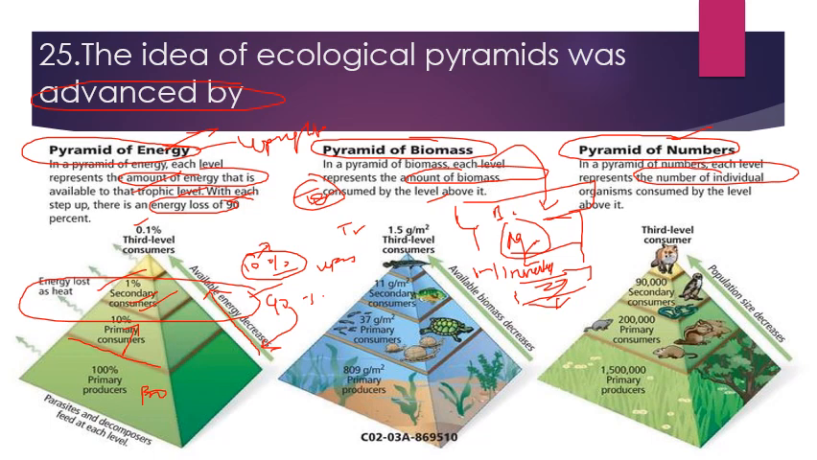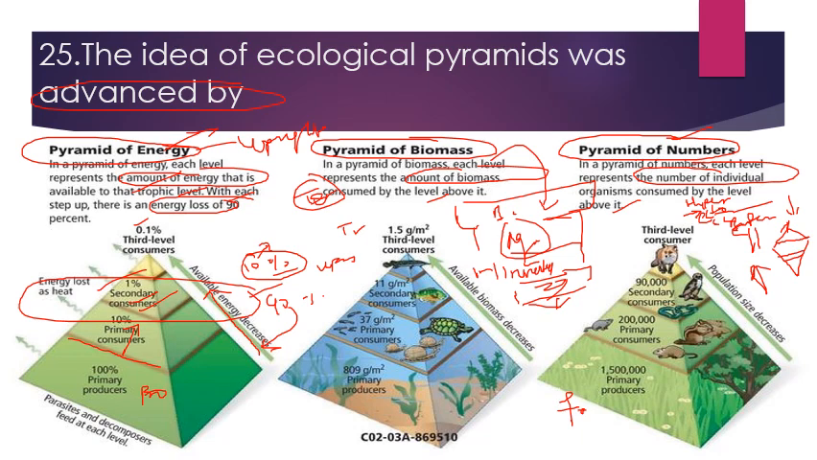The pyramid of numbers, in each trophic level, represents the number of individual organisms consumed by the level above it. In a forest ecosystem, it is always upright, and it is inverted in the case of a parasitic food chain. For example, there is one tree which is inhabited by many birds, and each bird contains many ectoparasites, and each ectoparasite contains many hyperparasites. So this is inverted in the case of a parasitic food chain. Then it can also be spindle shaped. The pyramid of numbers is spindle shaped in a forest or tree ecosystem.